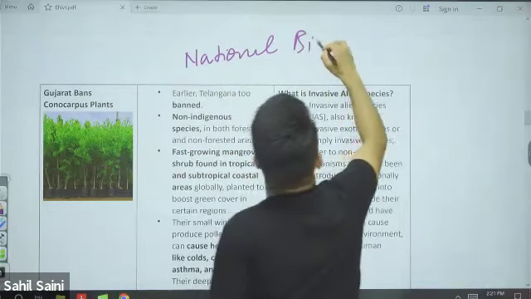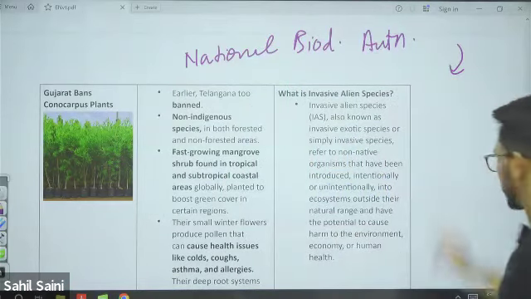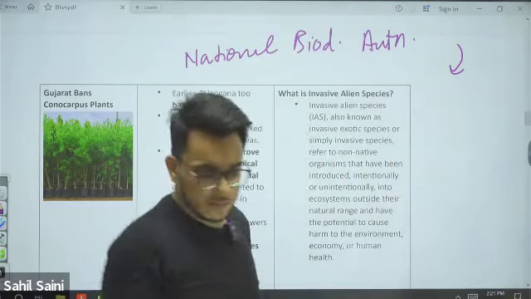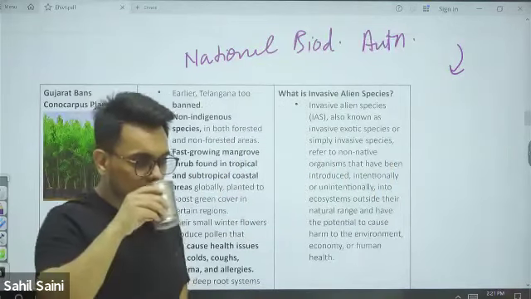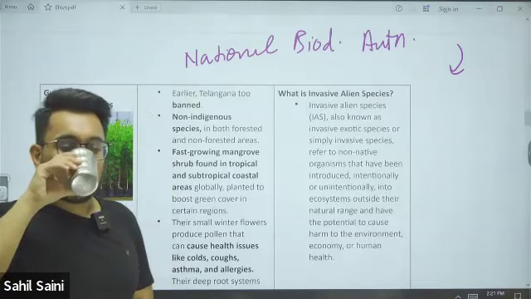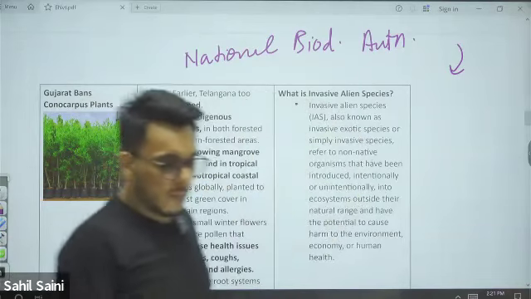The National Biodiversity Authority is responsible to give the status of invasive species. Okay, moving on.